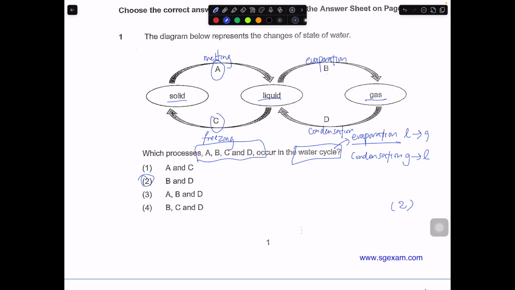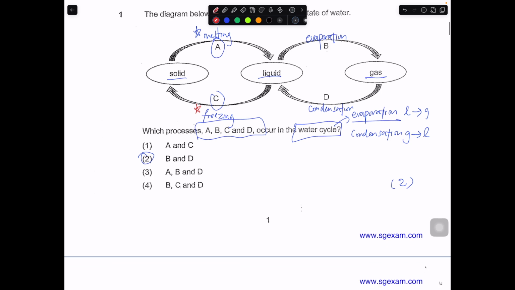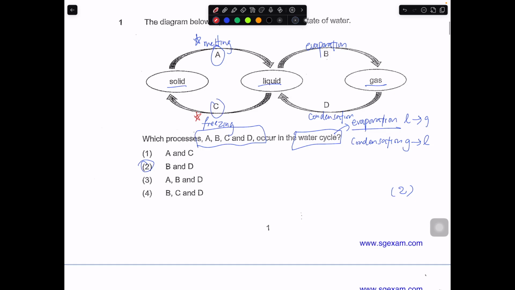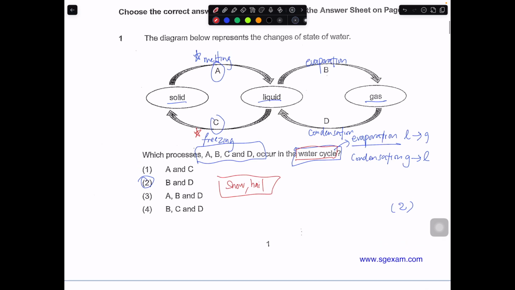Then some may question, actually in some parts of the country, the water cycle may consist of the melting and the freezing process. That is only when you see snow or hail, then you will need to involve freezing and melting. But when we talk about the water cycle, usually we refer to the water cycle that applies to our own country, in this case Singapore.